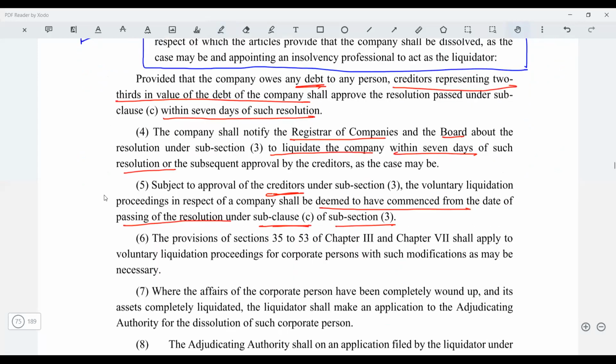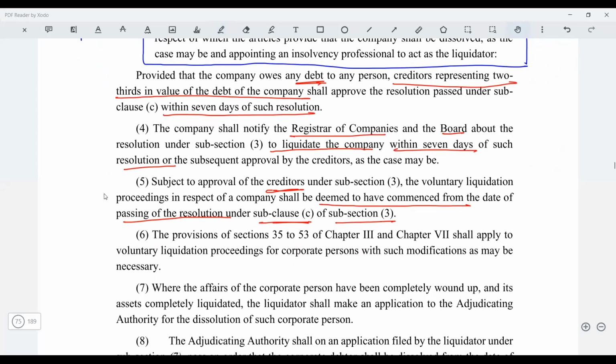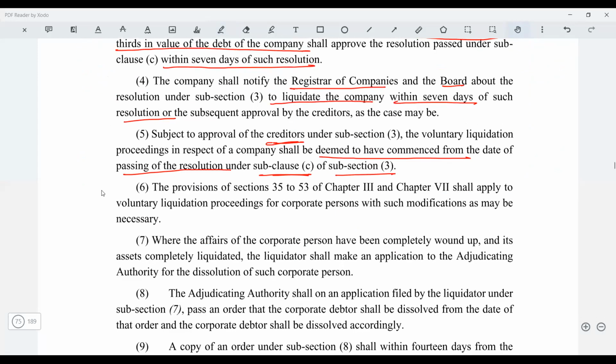Guys, clear? And I'll put all this in a chart also for your better understanding. Now, again, the provisions from section 35 to section 53 of Chapter 3 shall apply mutatis mutandis, except with such modifications as may be necessary.